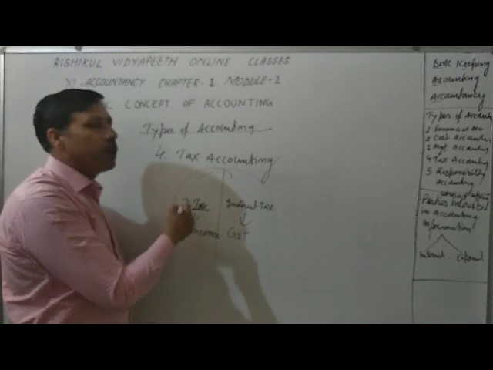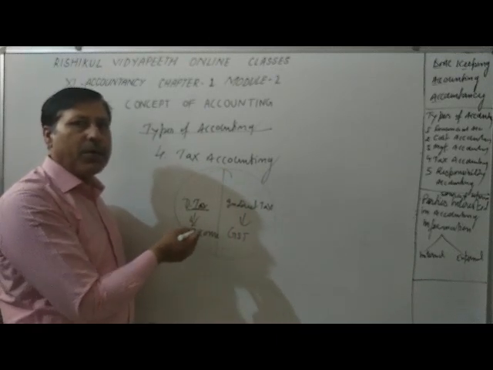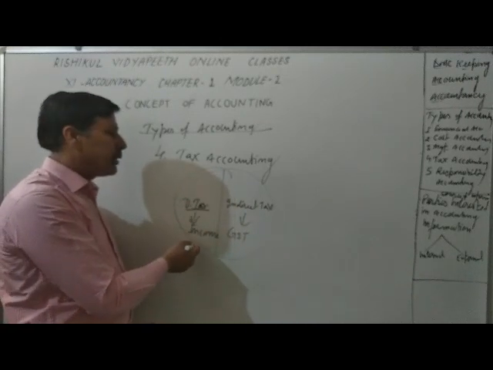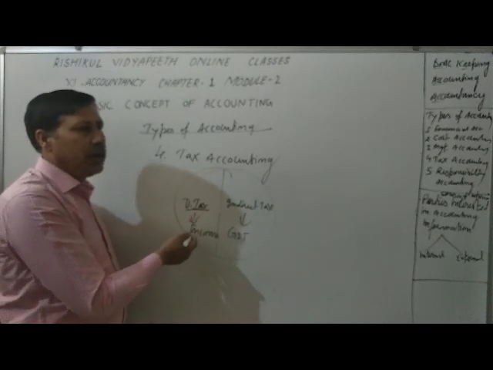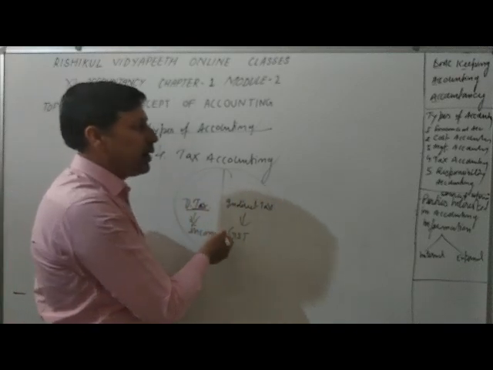For that purpose we prepare the accounts, and the tax authority can accept our accounts, and we can compute our income tax as well as GST from time to time, and we can file our return with the help of accounting. That is called tax accounting.